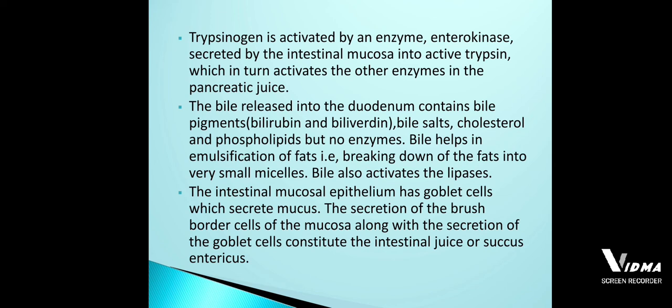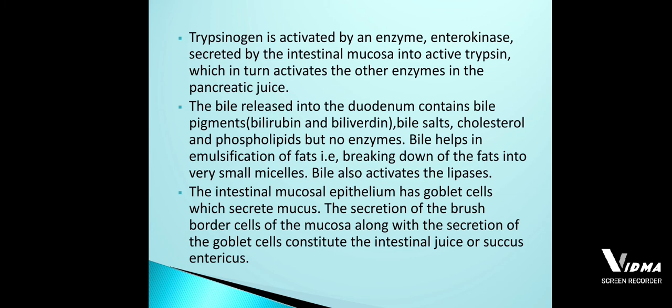That product from the brush border cells of the mucosa, along with the secretion of the goblet cells, that is the mucus, so now the secretion of the goblet cell and the secretion of the brush border cell together are called intestinal juice, or succus entericus.